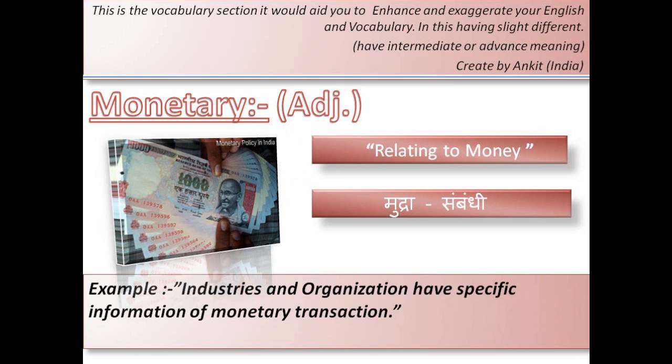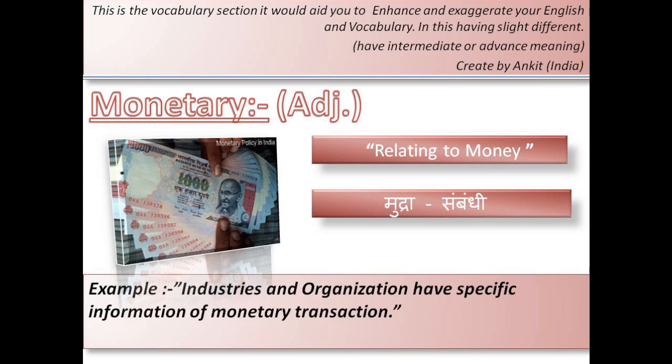Monetary. Monetary has related information about money, which implicitly covers all the information of all the countries. In the government sectors, using monetary policies, different countries have separate monetary policies.